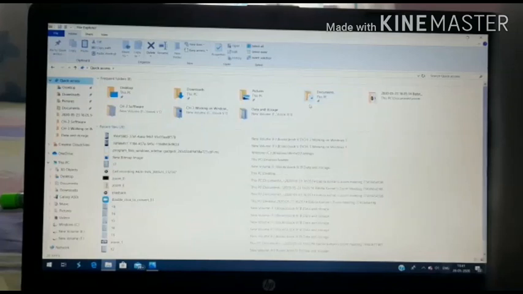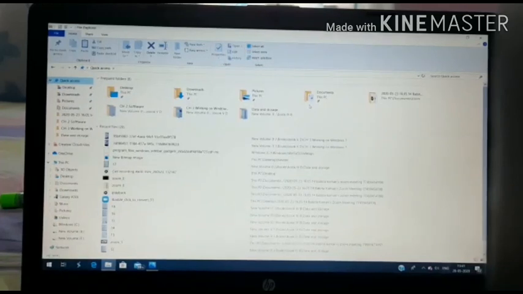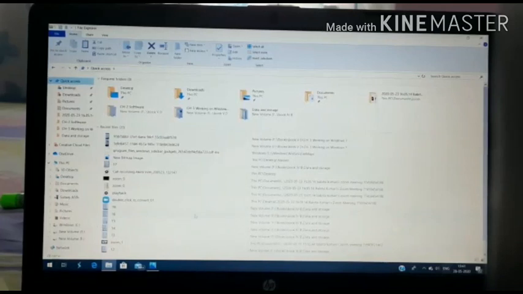So this is the way how to pin and unpin any program from their own locations. We can shift one program or pin one program from one location to another location. We can pin it in taskbar also. We can pin it in programs, different programs also, different folders also. Like this we can do in any other places.